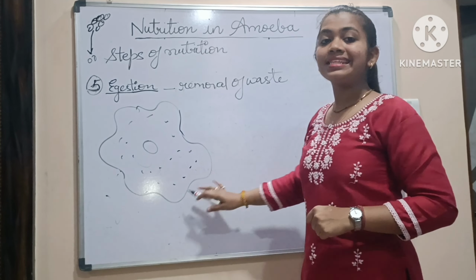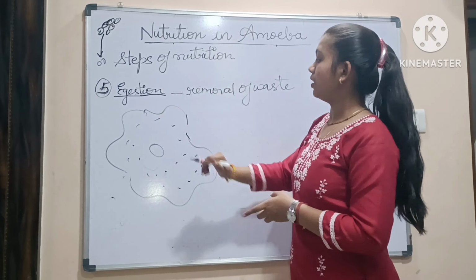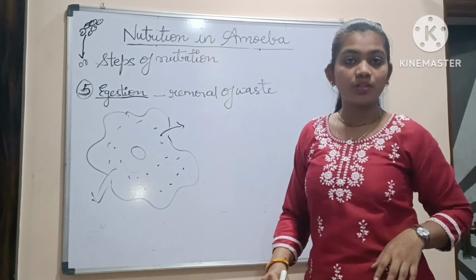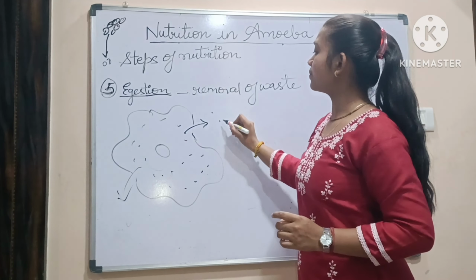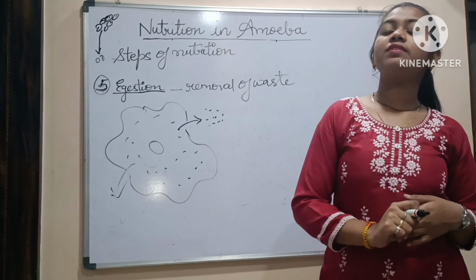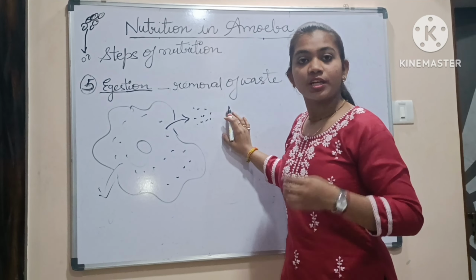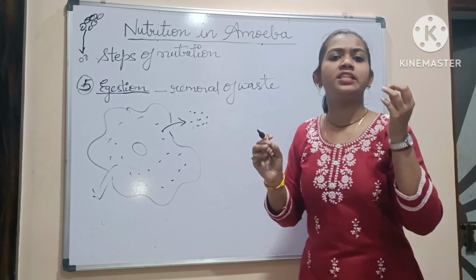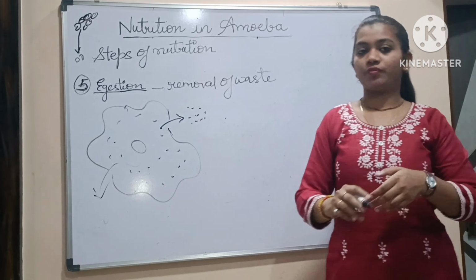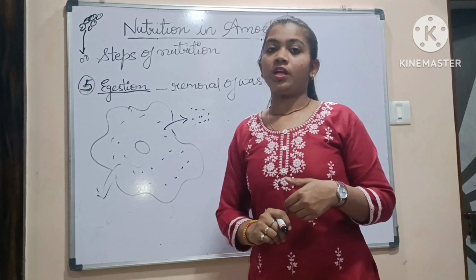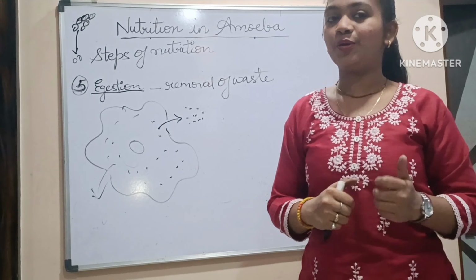What happens in this amoeba cell? The cell wall ruptures from anywhere, maybe here or here. From anywhere it can rupture. The cell wall will break, and now what will happen? This particle will be thrown out of the body, and this will also be done by the process of diffusion only. As you know, in the environment, the waste particle will be present either zero or very less. So what will happen here? It is more. So from higher region to the lower region, it will start moving. So this much is there in the steps of the nutrition of amoeba. I hope you all have understood.